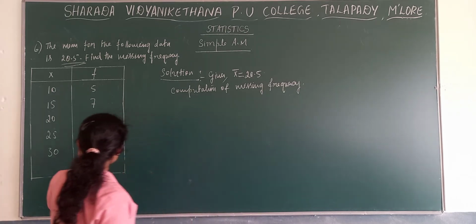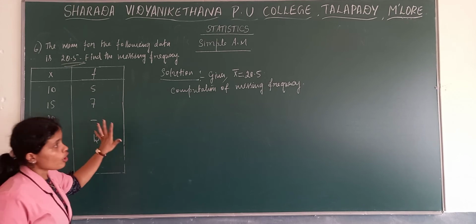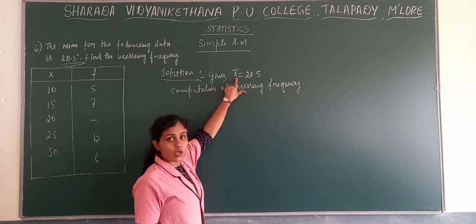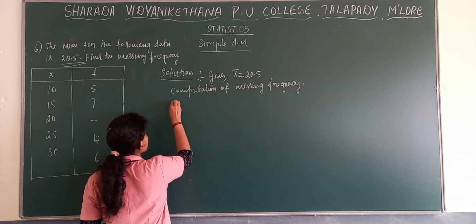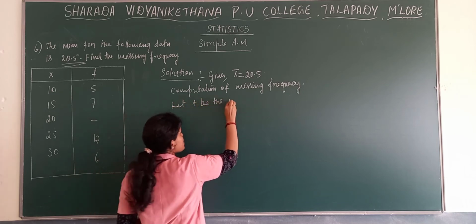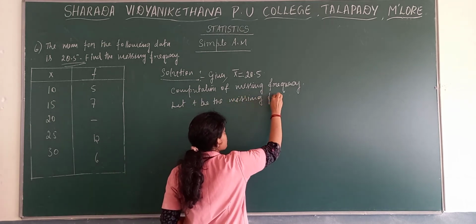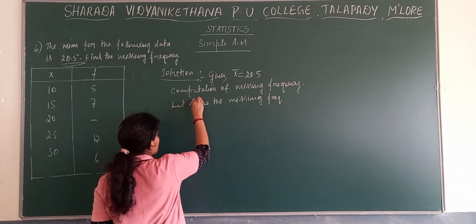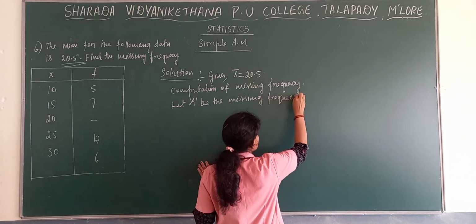Now we know that one of the frequencies is missing. You can consider either X or A as the missing frequency. There is no need to consider X because the mean is denoted by X bar, so let us consider another letter. Let A be the missing frequency. In the place of the missing frequency, we need to substitute the letter A.